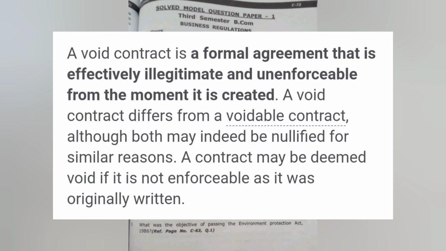A void contract is a formal agreement that is effectively illegal and unenforceable from the moment it is created. So, a void contract differs from voidable. A voidable contract may have the chance of being nullified or even being held valid due to some reason, but a contract which is void is completely illegal from the moment it was agreed to start. After that, define contract of sale.